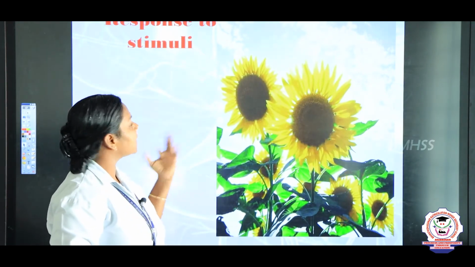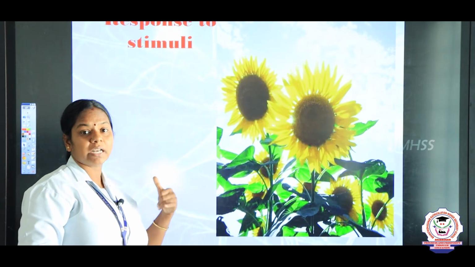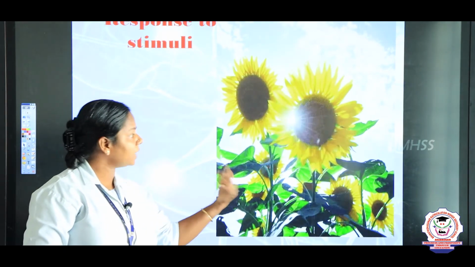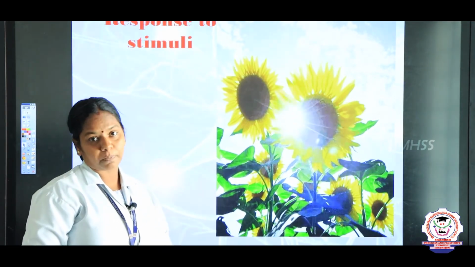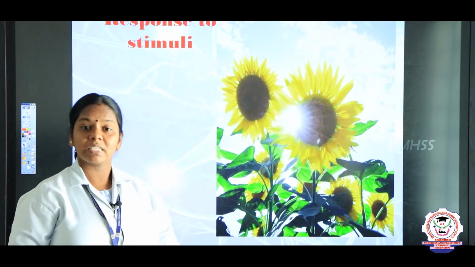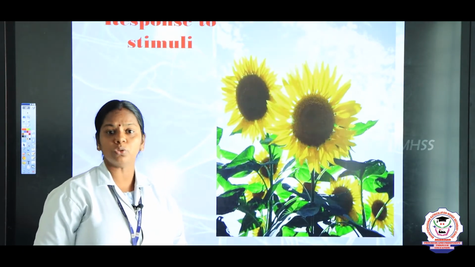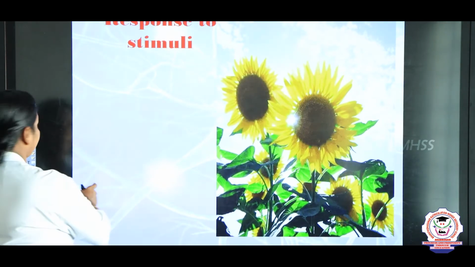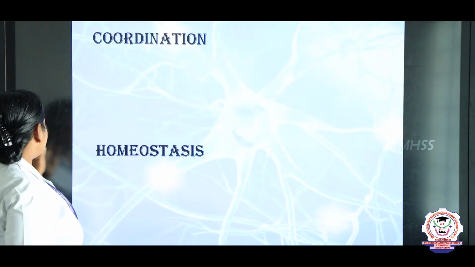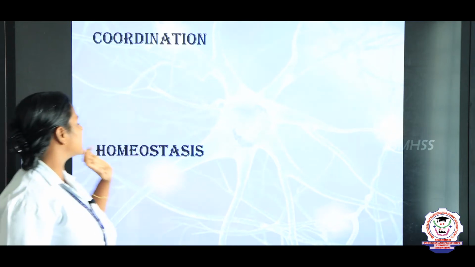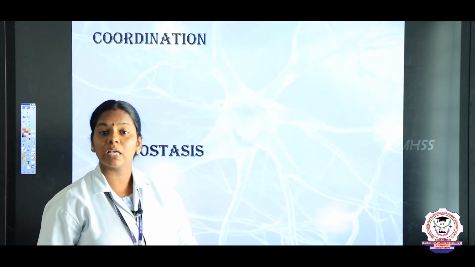So, what are the three examples we studied, children? One, a man touching a hot pan; next, the touch me not plant; and another example is the sunflower. Likewise, we can say many examples for the response to stimuli. Next, we are going to see what is coordination and what is homeostasis.